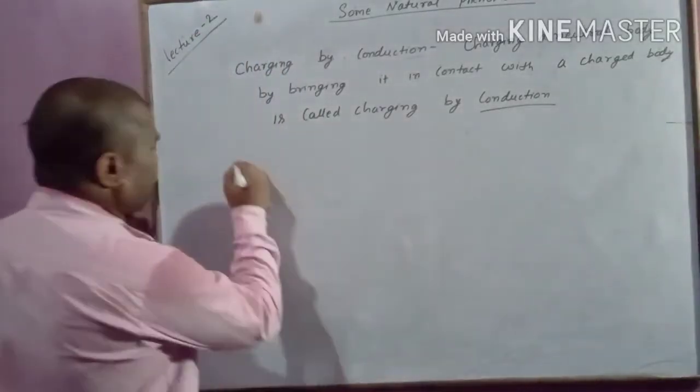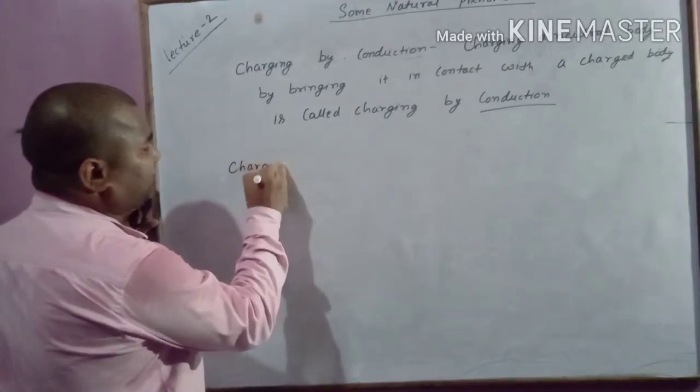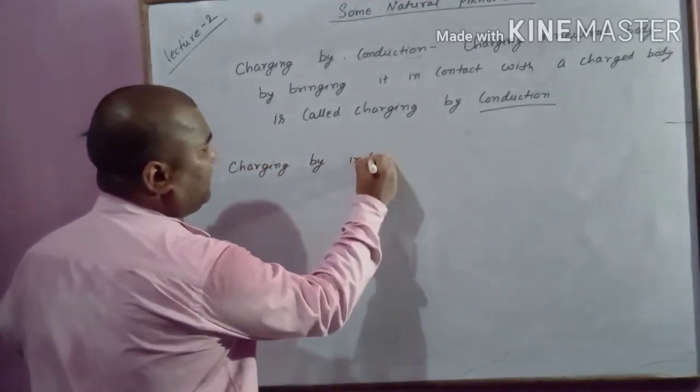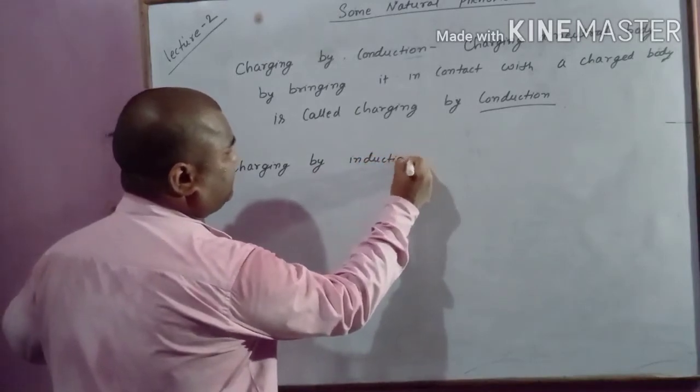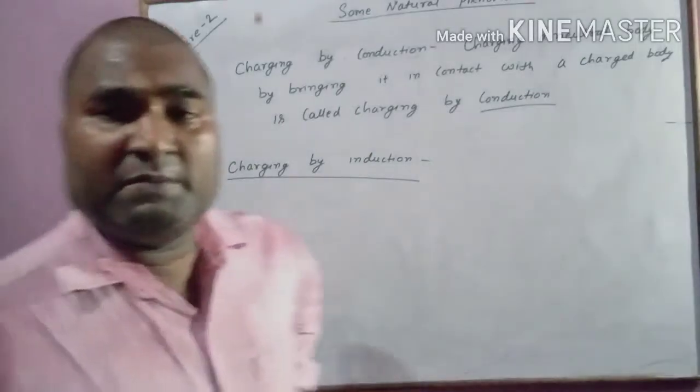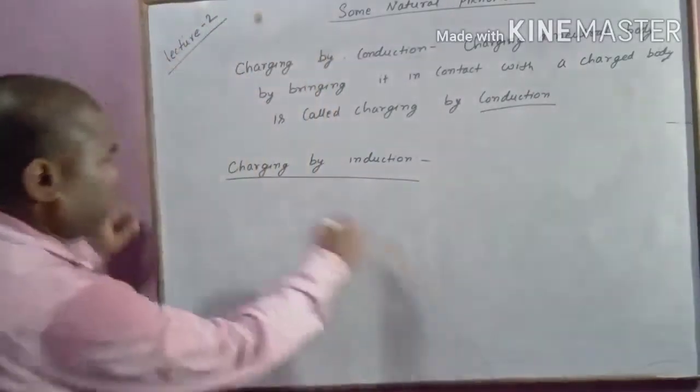Next is charging by induction. Charging by induction. What do you mean by charging by induction?